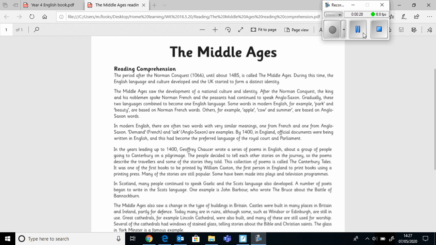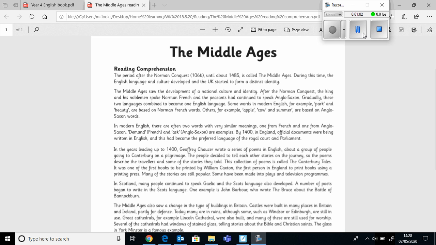After the Norman Conquest, the king and his noblemen spoke Norman French, and the peasants had continued to speak Anglo-Saxon. Gradually, these two languages combined to become one English language. Some words in modern English, for example, park and beauty, are based on Norman French words. Others, for example, apple, cow, and summer, are based on Anglo-Saxon words. In modern English, there are often two words with very similar meanings, one from French and one from Anglo-Saxon. Demand, French, and ask, Anglo-Saxon, are examples.